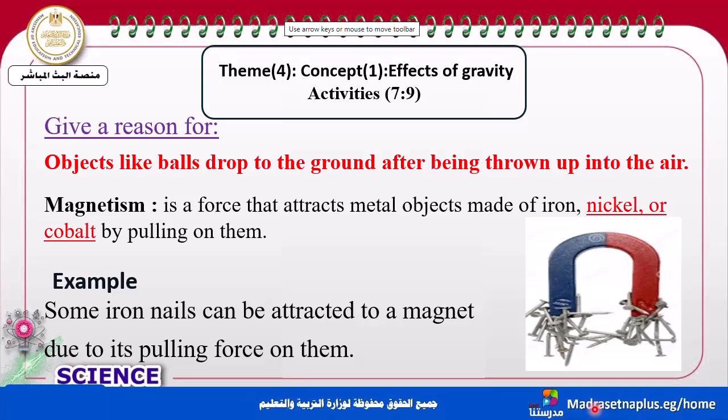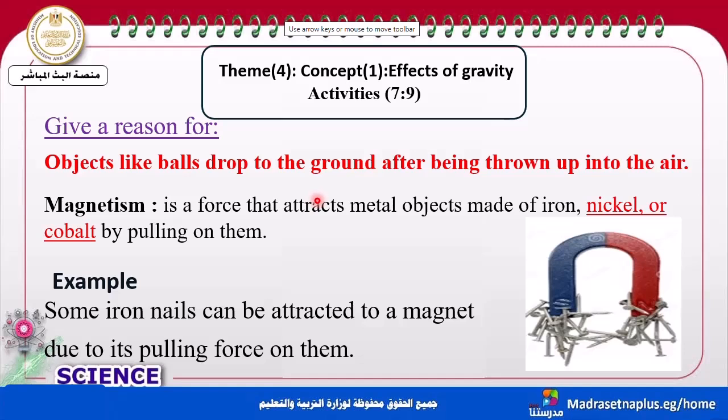So, if there is a question, give a reason. Objects like a ball drop to the ground after being thrown up into the air. So the answer will be what? Why will it drop after being thrown up into the air? The reason would be, my dear students, that gravity changes the direction of the object.